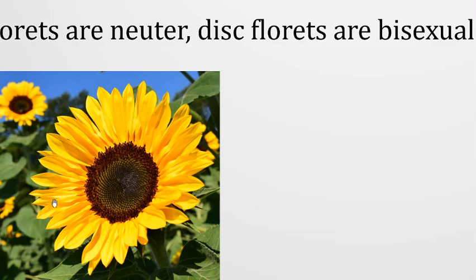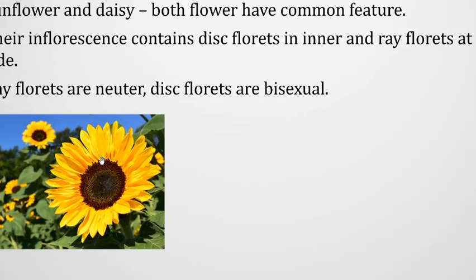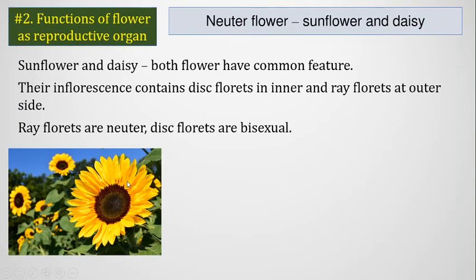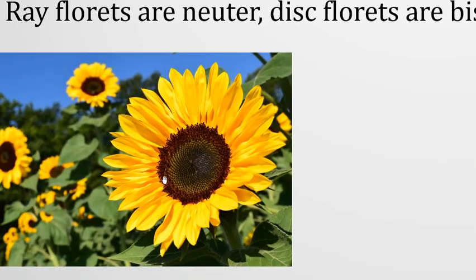The outer circle flowers are called ray flowers, and inside, at the center, these small flowers are called disc flowers. So in sunflower, that is actually an inflorescence. At the center of this inflorescence it contains disc florets, and at the outer circle it contains ray florets.